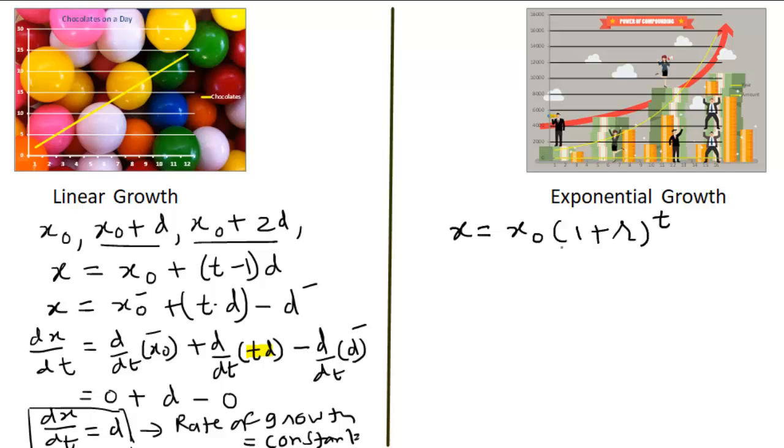Let us differentiate this, because we want to analyze the growth rate here, at what rate the money is growing. So let us use the calculus tool, differentiation. For this we will take the natural log of both sides. So let us take the natural log of the left hand side and the natural log of the right hand side.